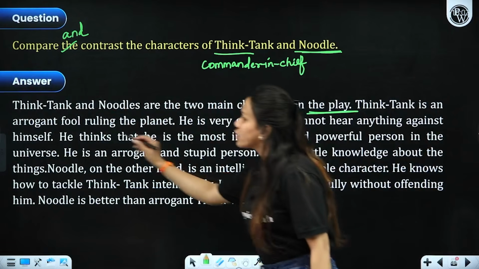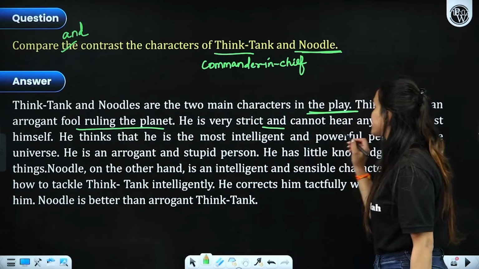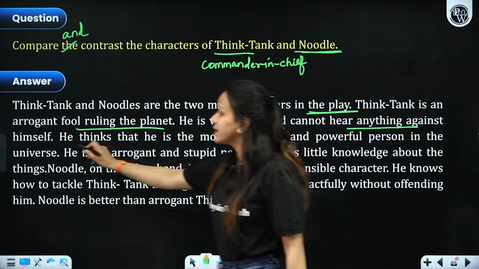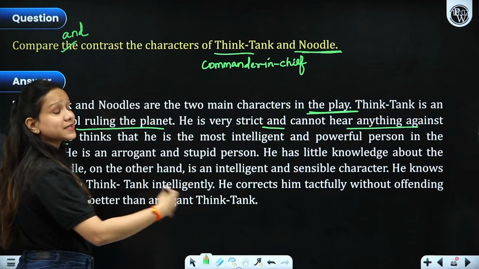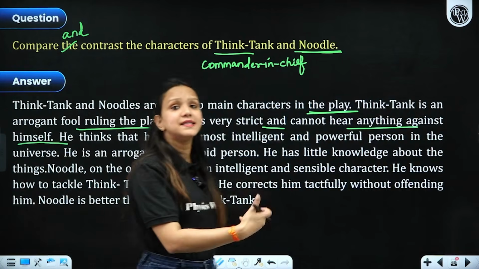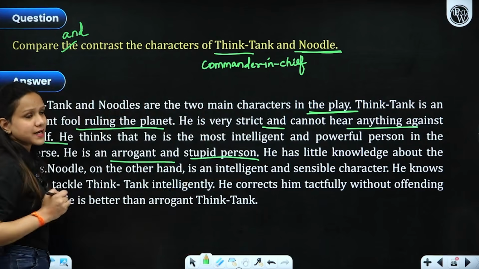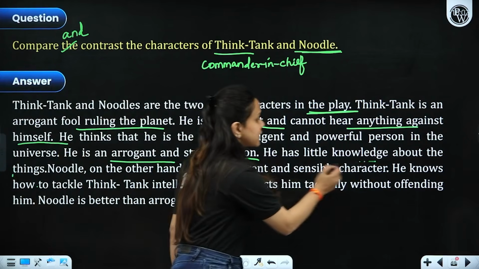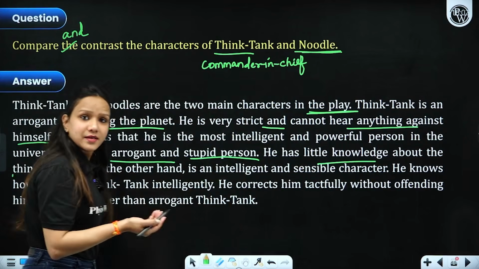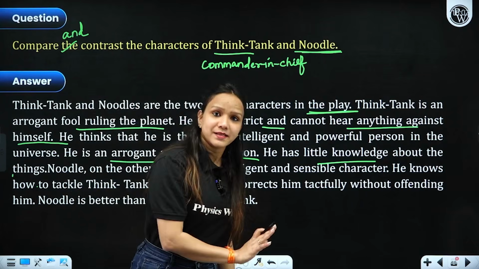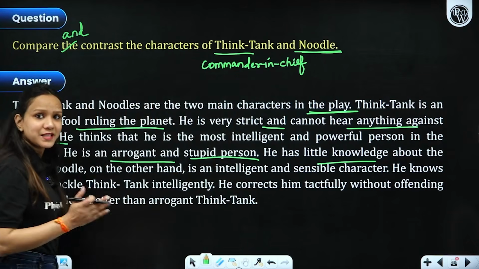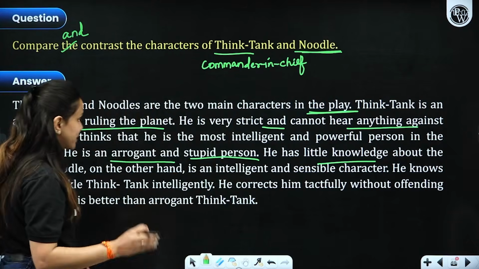Think Tank is an arrogant fool ruling the planet. He is very strict and cannot hear anything against himself. He thinks that he is the most intelligent and the most powerful one in the entire universe, right? So that shows his arrogance and stupid nature as well. He has little knowledge about things. That's why he misunderstood, he misinterpreted the words that were given in the rhyme, and ultimately this all led to his own downfall, right?